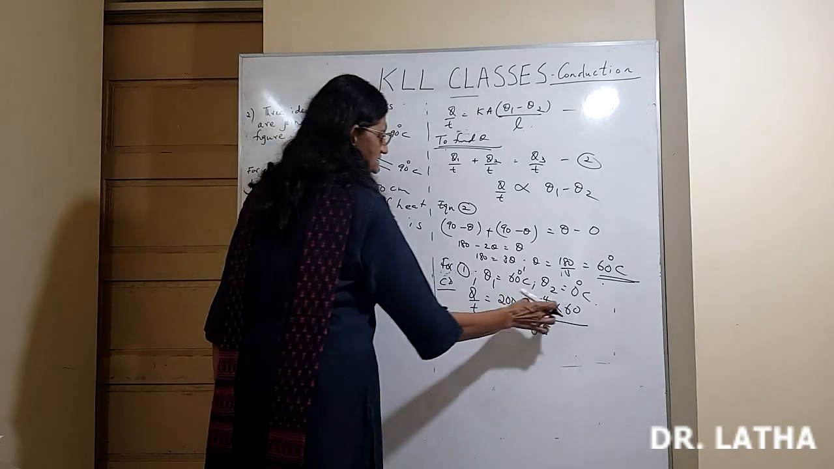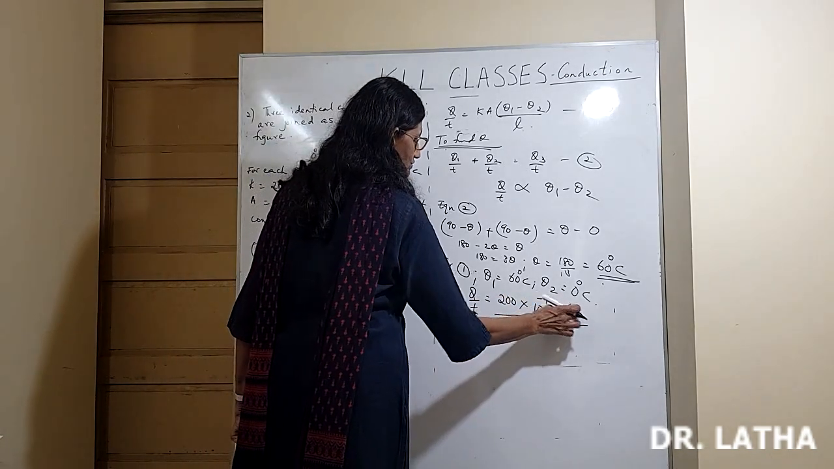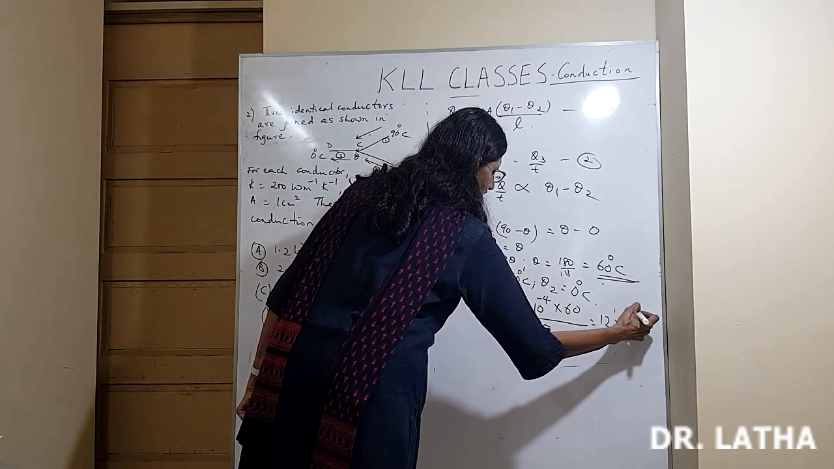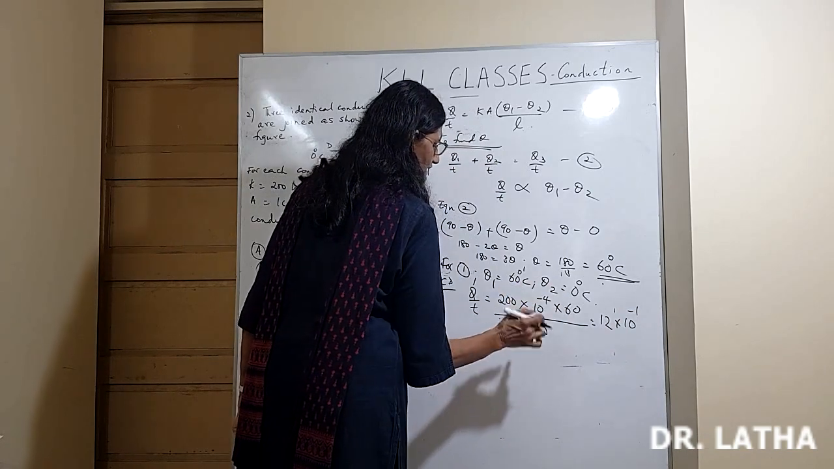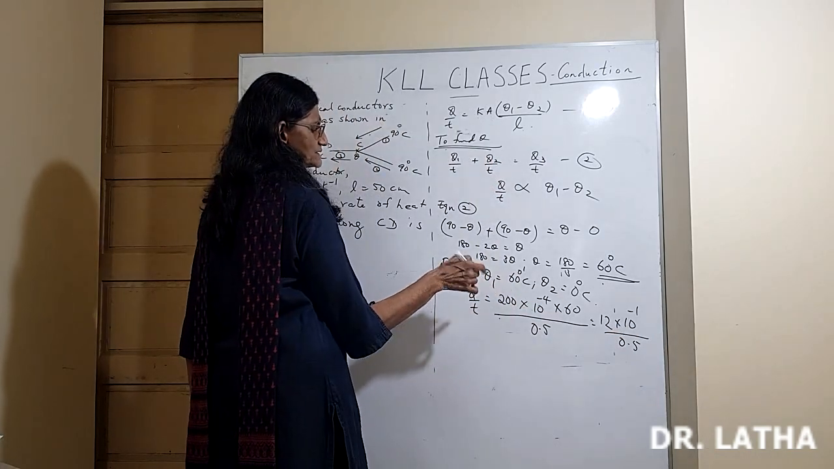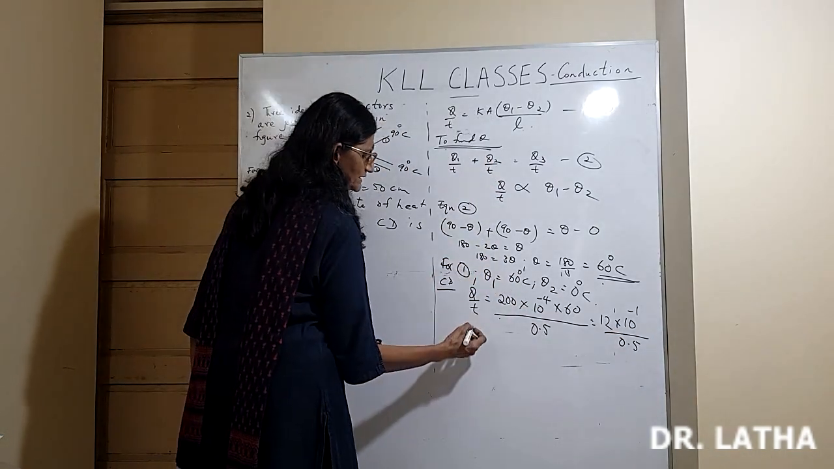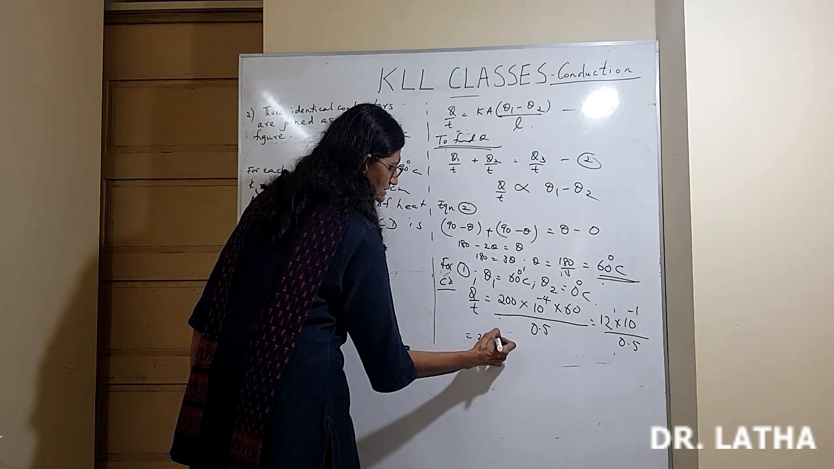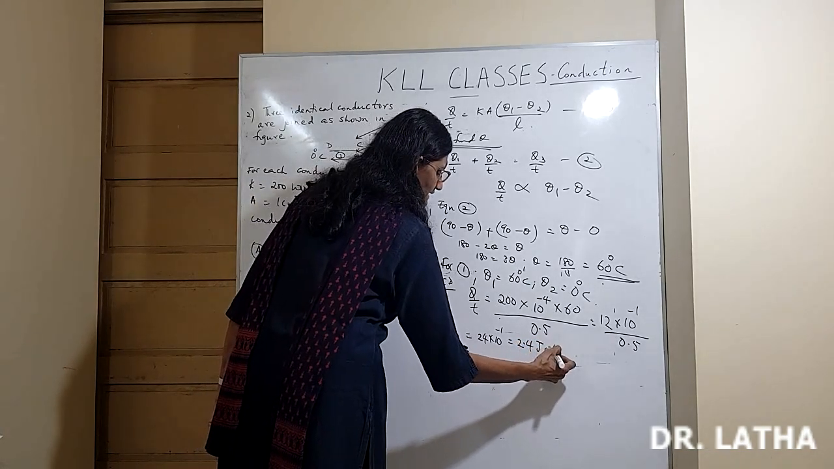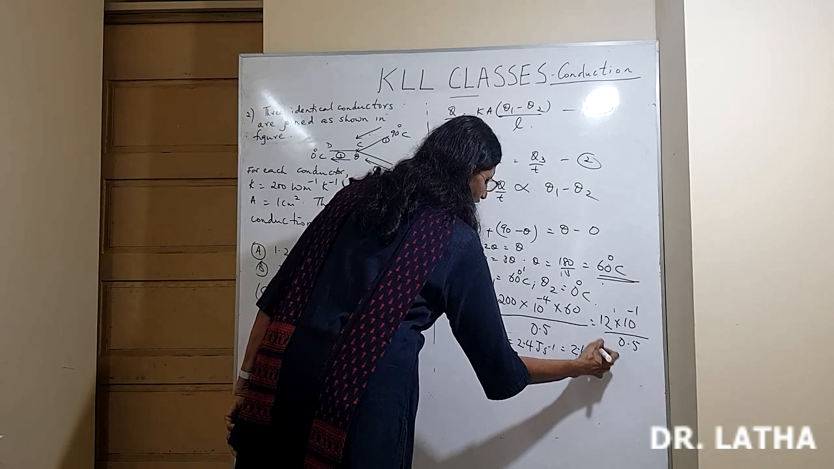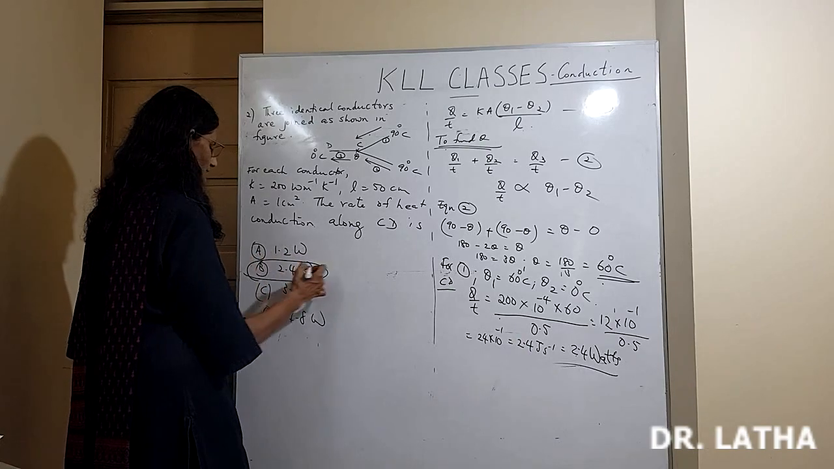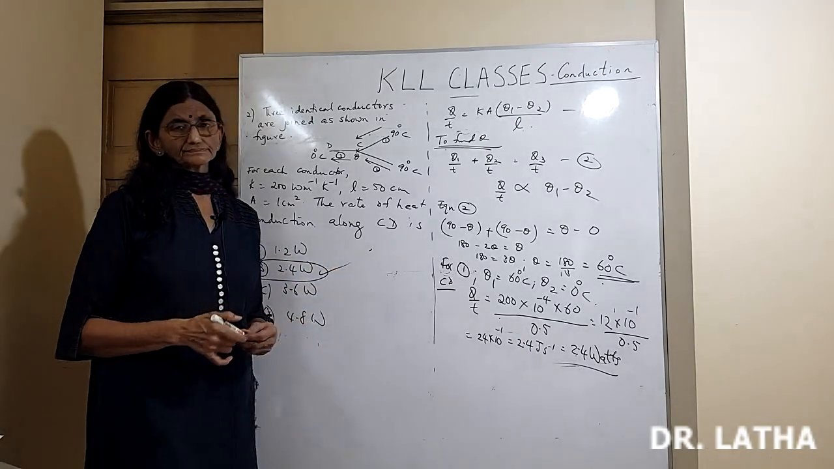Simplify as you like. 6 into 2, 12. These three zeros and there's a 10 raised to minus 4. So 12 multiplied by 10 raised to minus 1. Minus 4 and that plus 3 will come, divided by 0.5. So 12 divided by 0.5 means 12 divided by half. What is 12 divided by half? 24. 24 into 10 raised to minus 1. How much is that? 2.4 joule per second. Joule per second is what? So 2.4 watts. So answer is 2.4 watts. That's okay? So 2.4 watts.